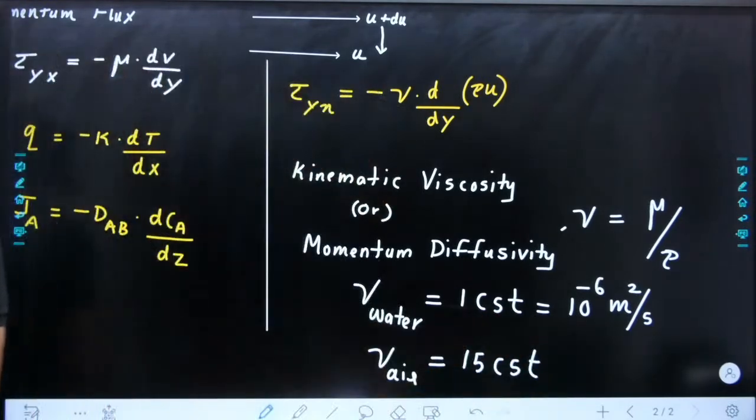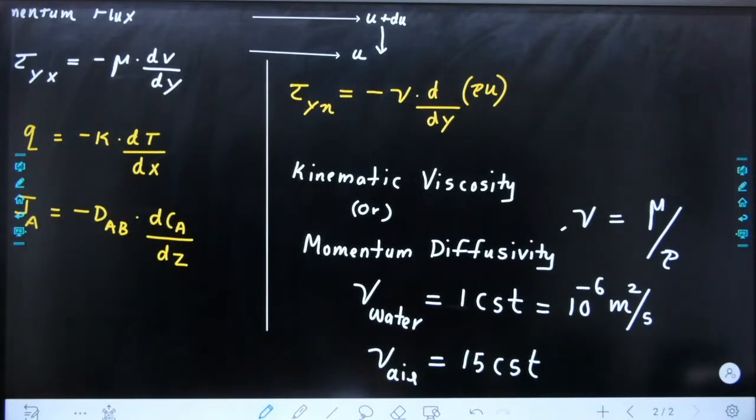So diffusivity of momentum is more in air. So that is the meaning. Understanding this thing is important. So those who want to write, you can write it, otherwise we will be moving forward. So cSt is the unit we will be using for kinematic viscosity or momentum diffusivity.